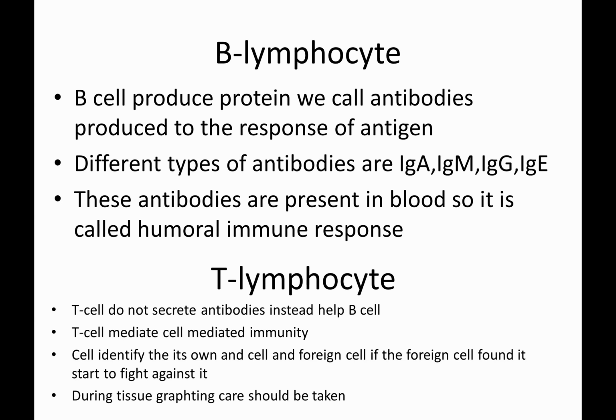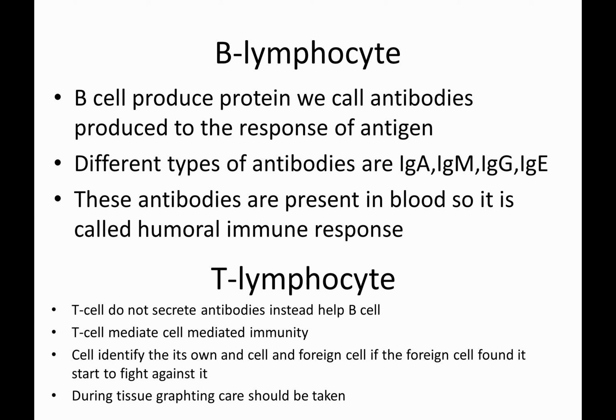It identifies an antigen and then stimulates the B cell to produce the particular antibody. It is also the cell which identifies self and foreign. The T lymphocyte can distinguish its own kind from a foreign kind.